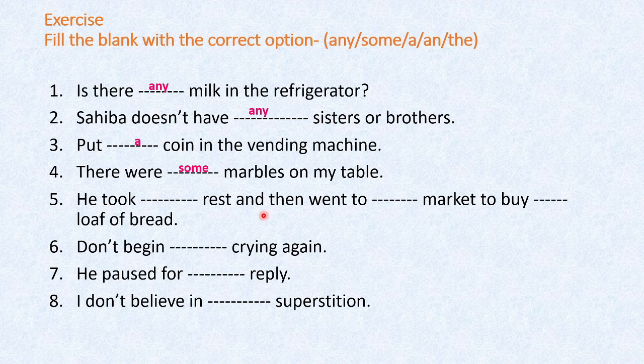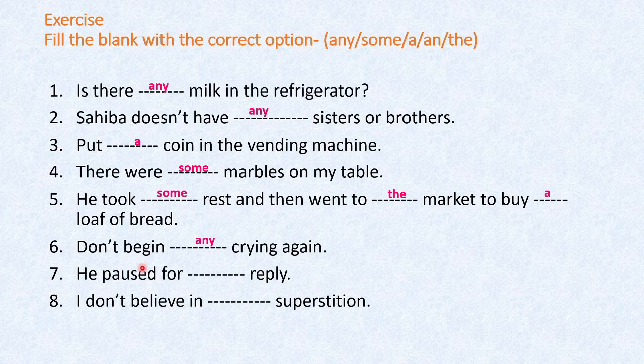Then he took dash rest and then went to dash market to buy dash loaf of bread. So he took dash rest, positive thing. He took some rest and then went to the market to buy a loaf of bread. To buy, it is a loaf of bread. So again, you have to see the meaning of the sentence and then solve it. Next, don't begin dash crying again. So again, negative, don't begin any crying again.